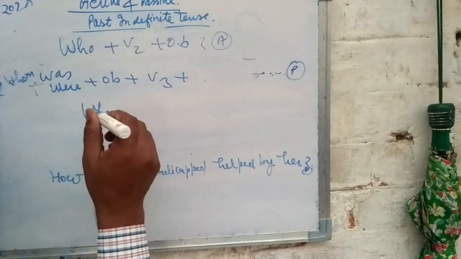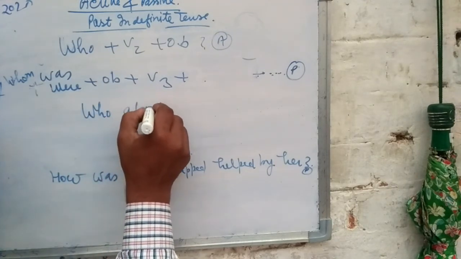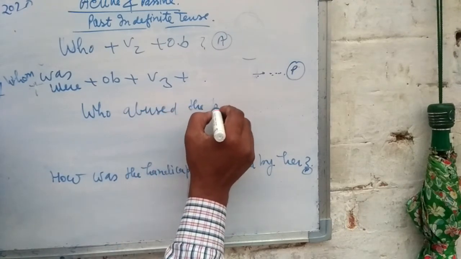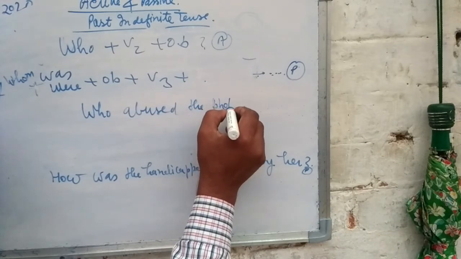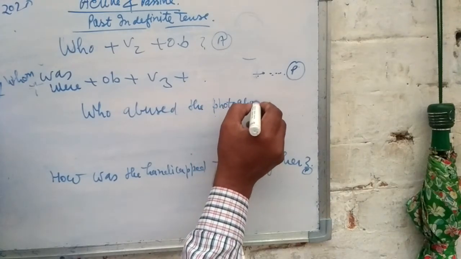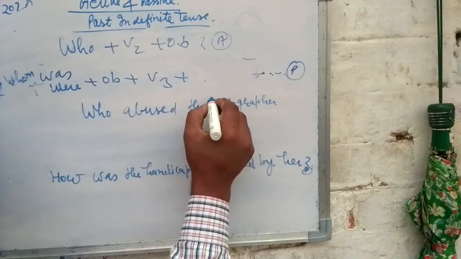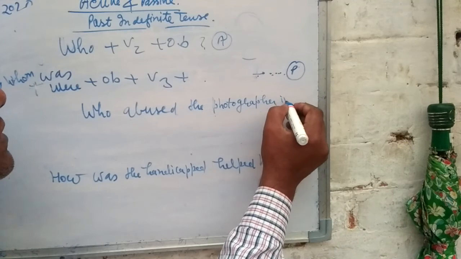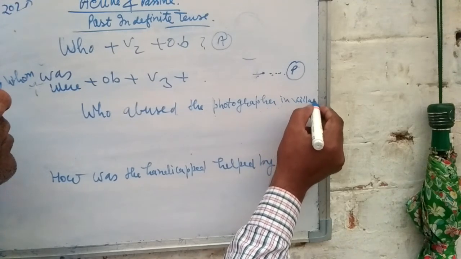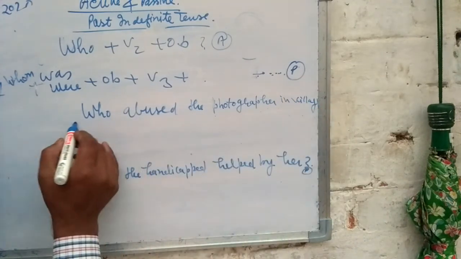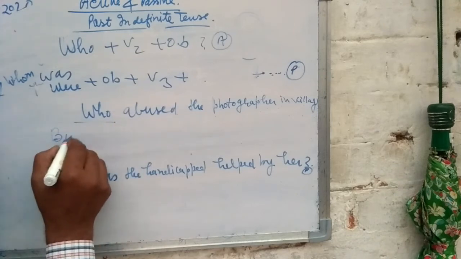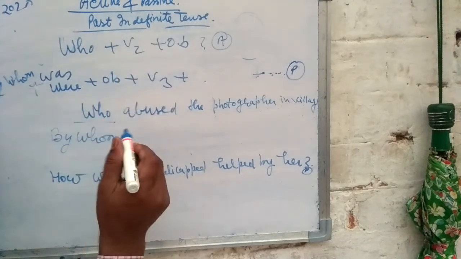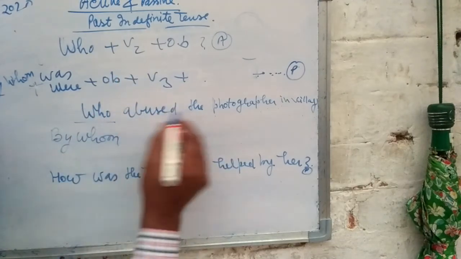Who abused the photographer in village? The question word is who, therefore first of all you will write by whom and was or were.